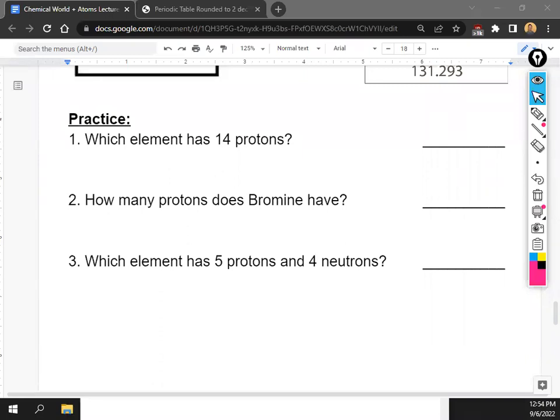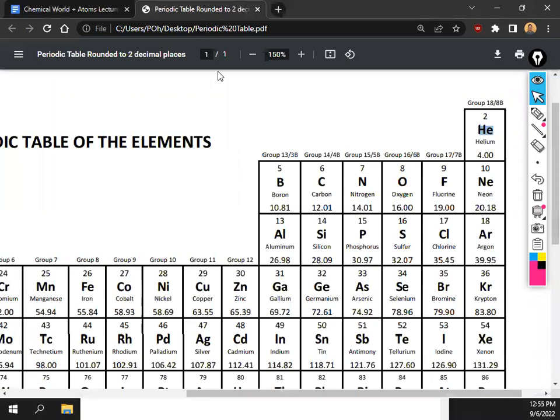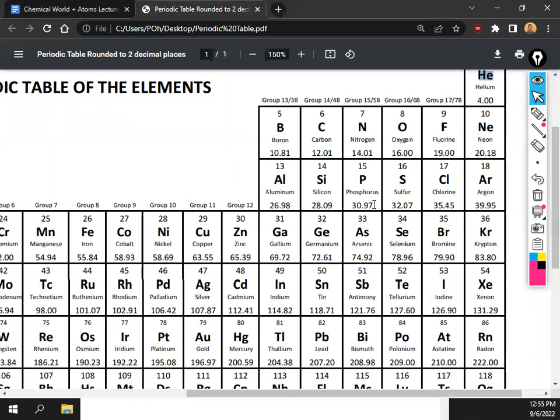Alrighty, guys. So let's go over the 3, and then we got 1 more practice problem, and I'll have you guys start on your assignment. So for number 1, which element has 14 protons? We just got to go on the periodic table. Look for the number 14 on the top. So what element did you guys get?